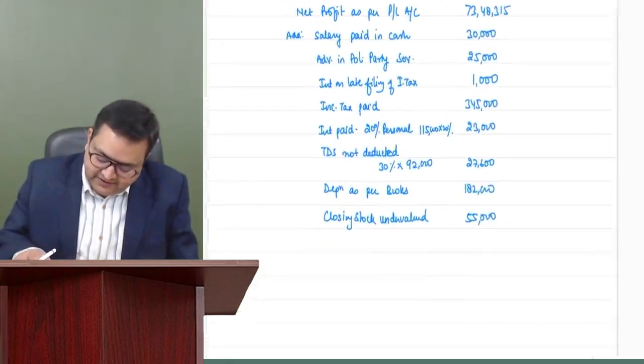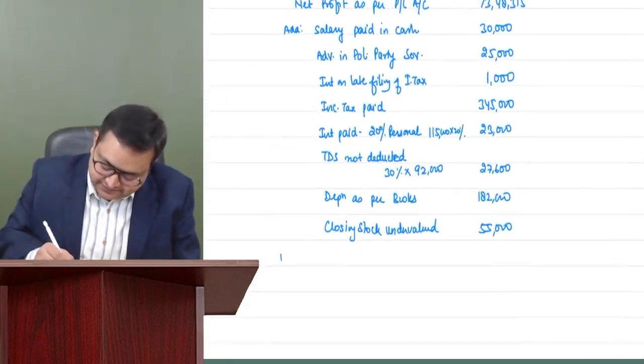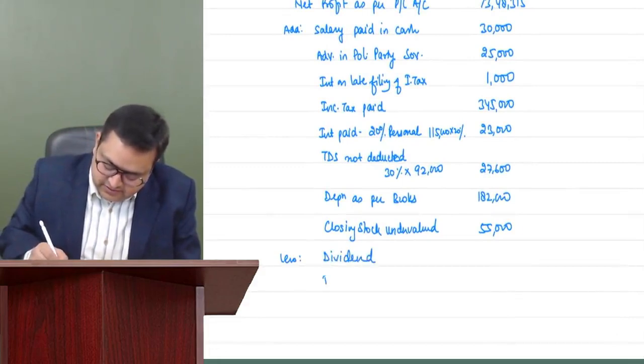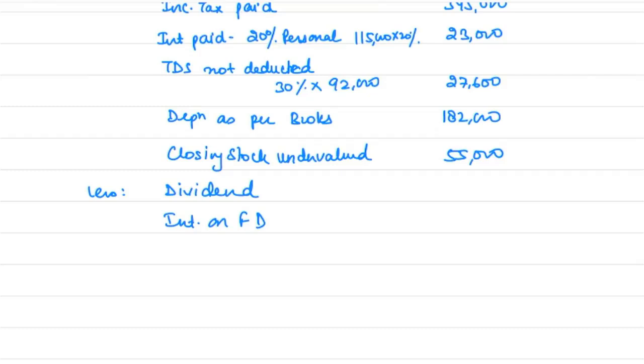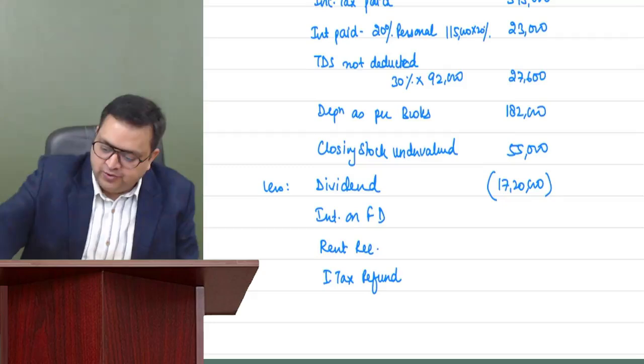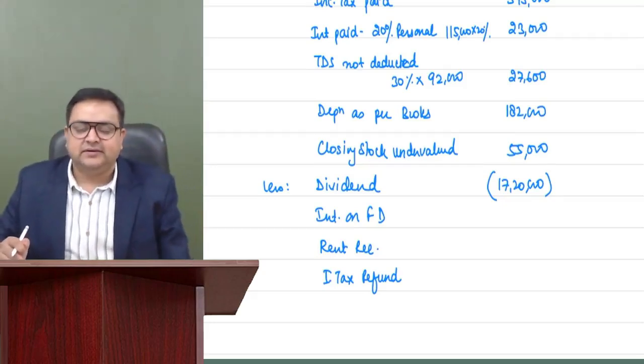So you will simply say less: dividend, interest on FD, then rent received, and income tax refund. Nothing is your PGBP, so please delete them. 17 lakh, I believe 20,000 was there. And if you are deleting it, please show it in a bracket.